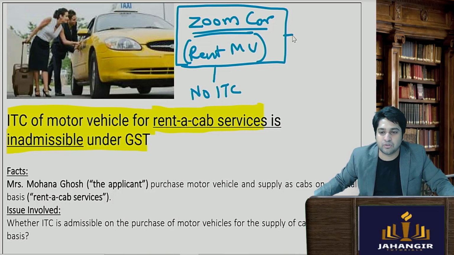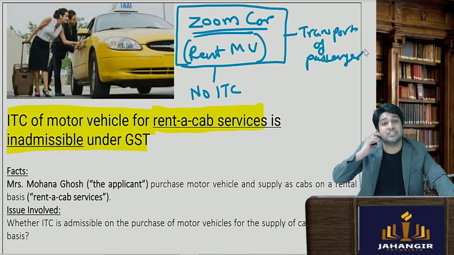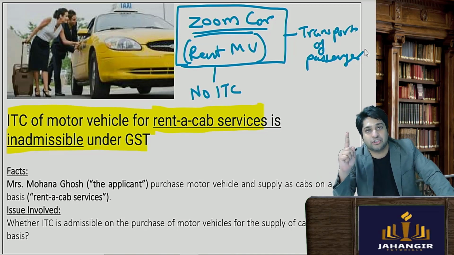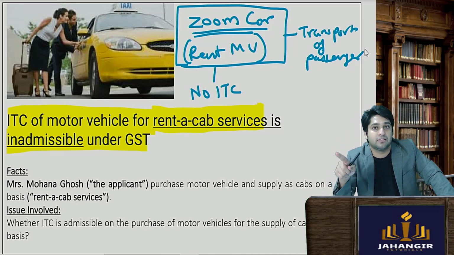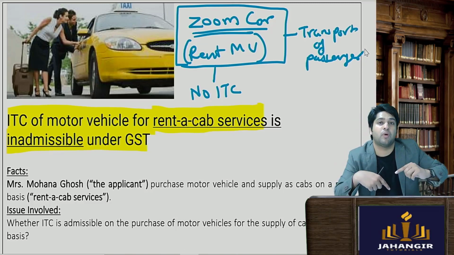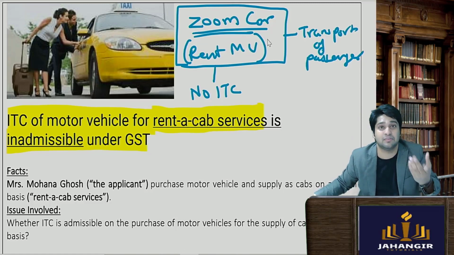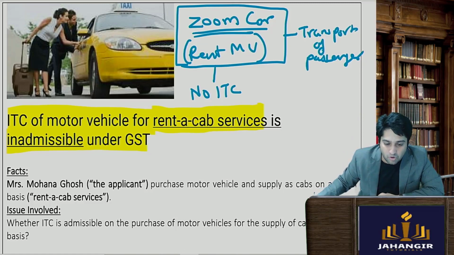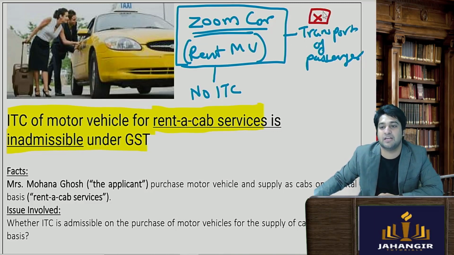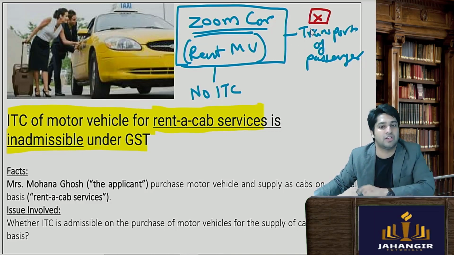But they said that, we are in the business of transportation of passengers, and we had seen in section 17 subsection 5 subclause A that if motor vehicles are used for providing output supply of transportation of passengers, then ITC was available. But law ने क्या बोला कि boss, this is not transportation of passengers at all. Interpretation was wrong.